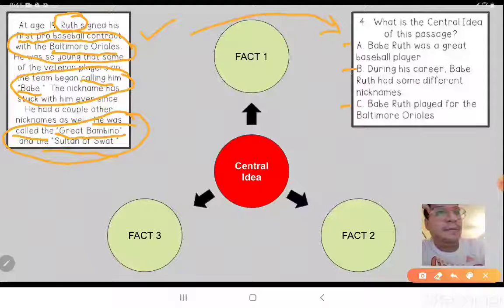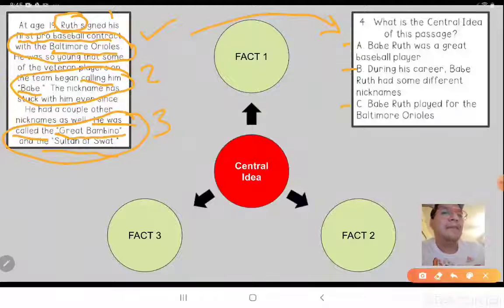We can identify one of them here, a second one here, and a third one here that are related, right? These facts are in common. They have something in common, which is the name calling, right? That they're giving this player. So that's how we identify. Remember, we talked about not just having facts, but facts that have something in common.